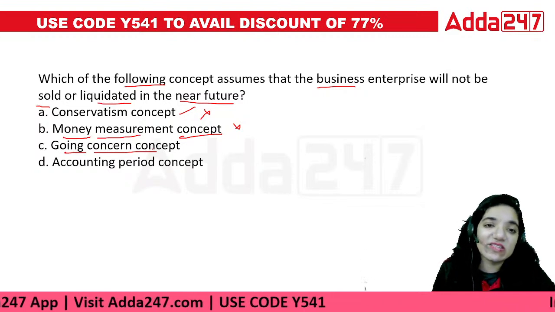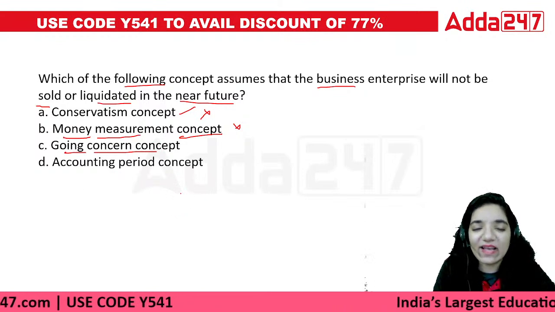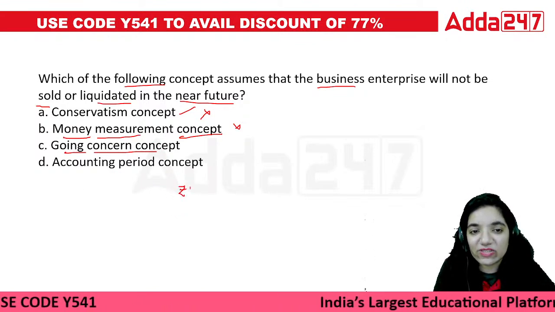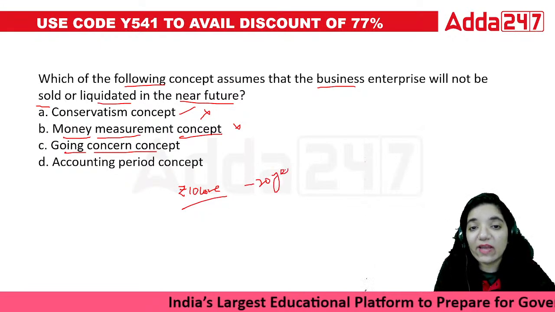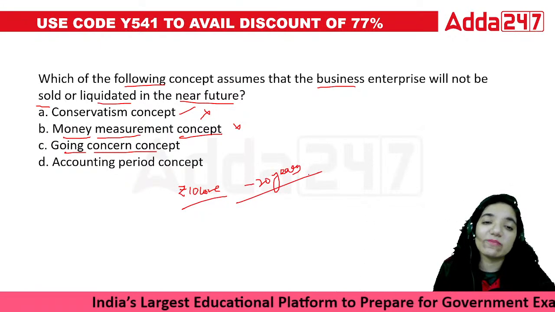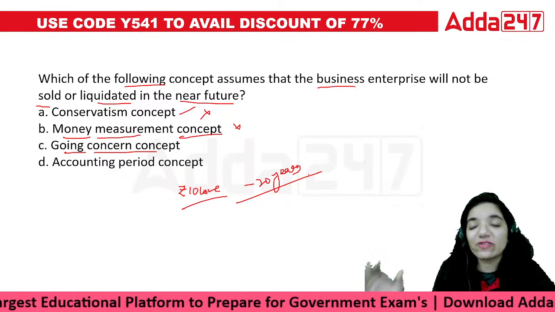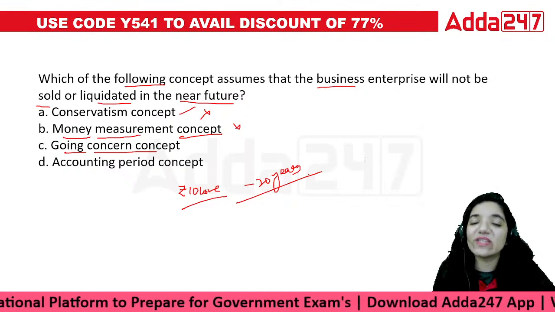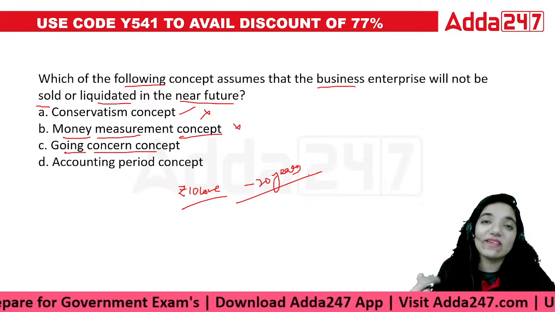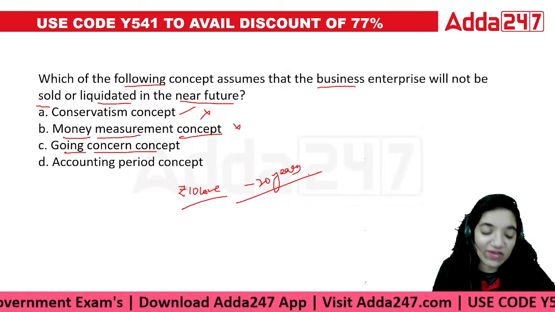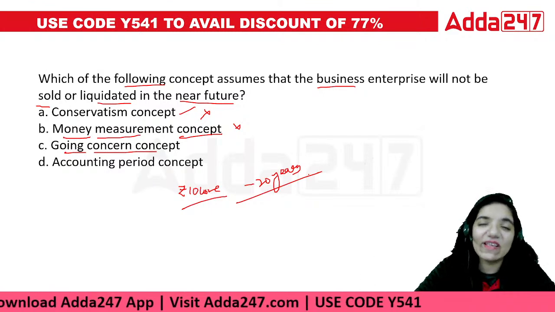One of the basic things that we do is, if I buy an asset that is worth rupees 10 crores, say, and the life of that asset is 20 years, I bought it with a simple assumption that my business is going to live beyond 20 years. Out of the entire life of the business, the asset's 20 years is just a part of it. That is what the business visions are, the basics. That is going concern concept. Last one is accounting period.